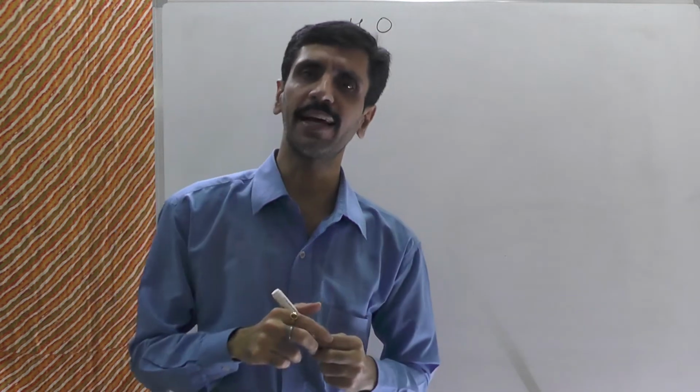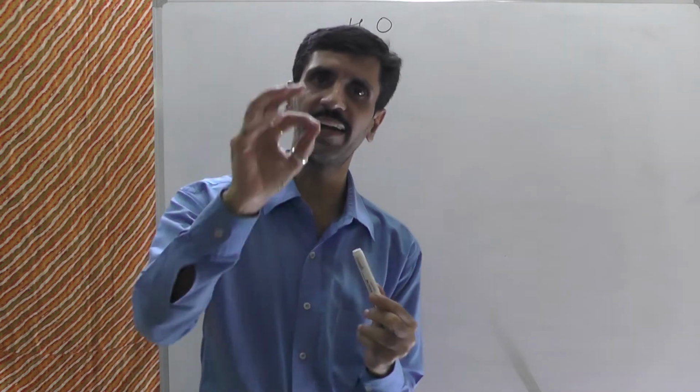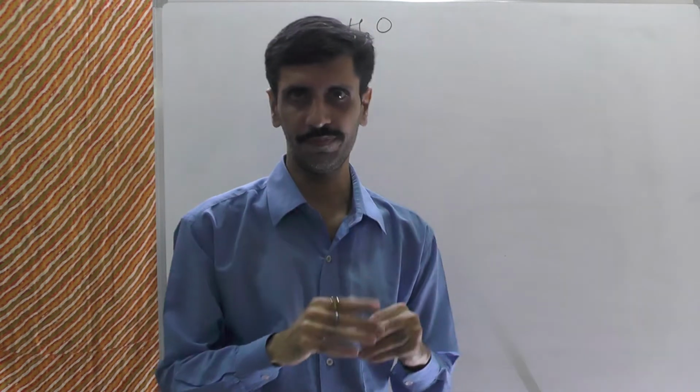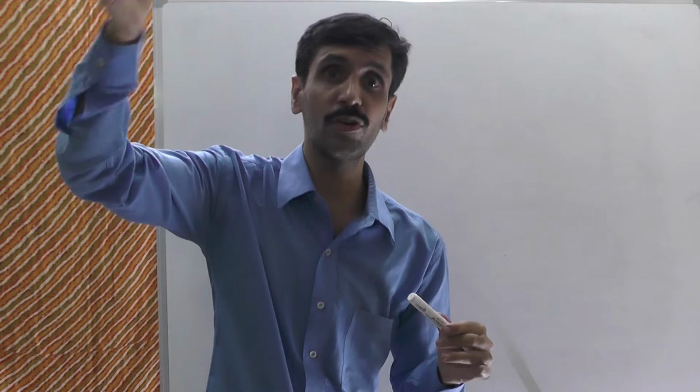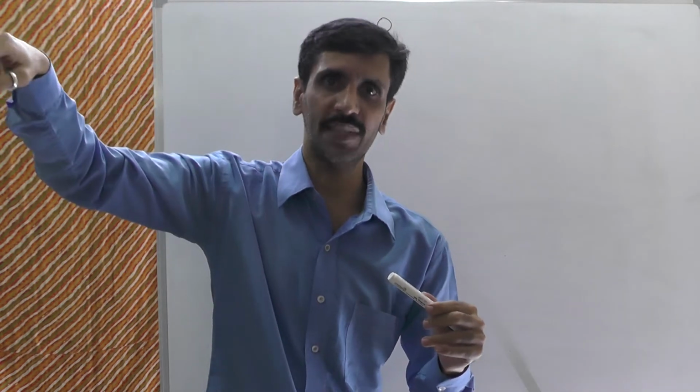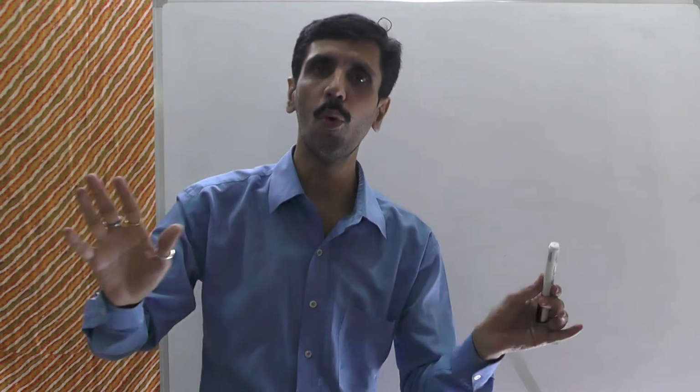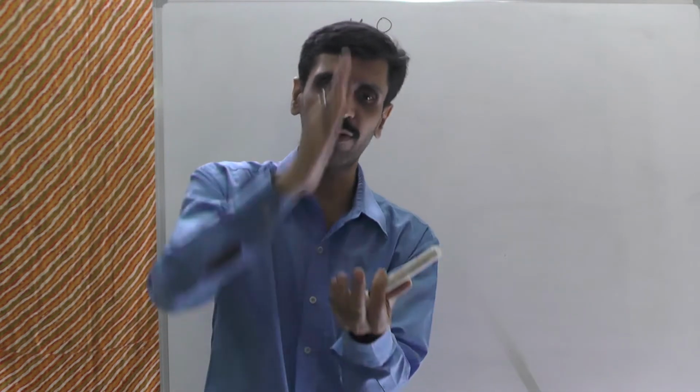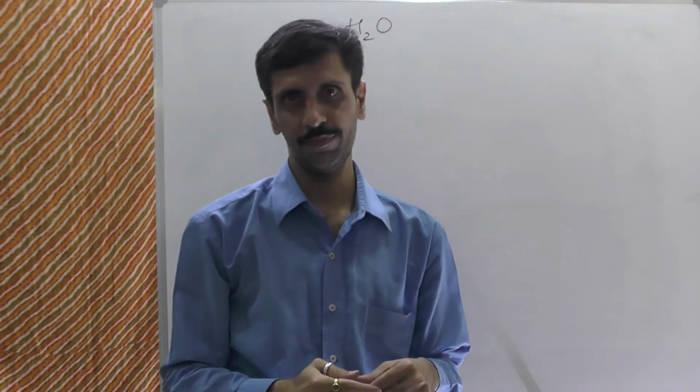First of all, friends, remember one thing: I will not call it hydride of oxygen. In the previous case I told you about beryllium hydride, but here I cannot call it oxygen hydride. The reason is that when I talk about hydride, it means that when the bond breaks, it should release H minus.